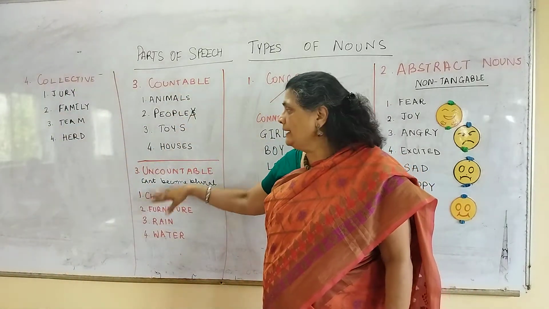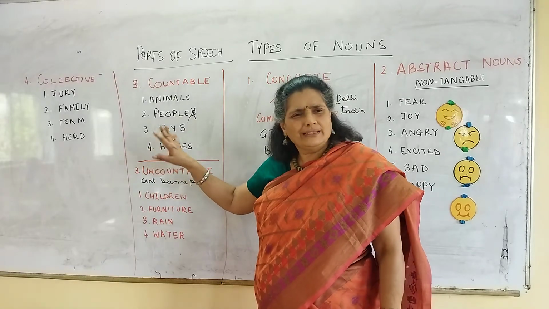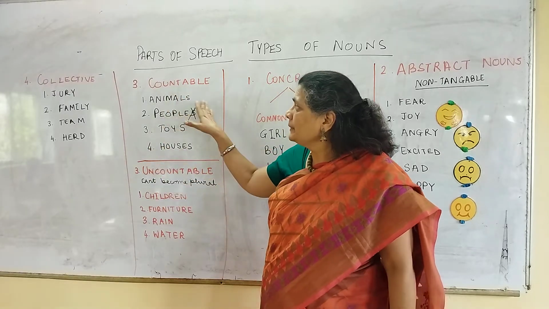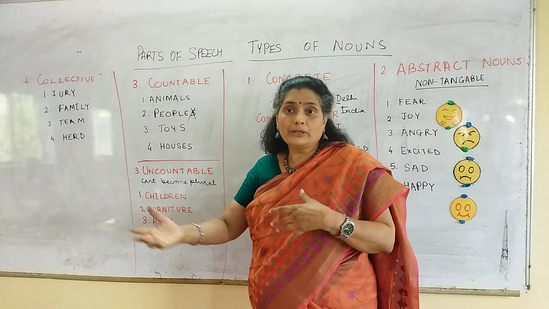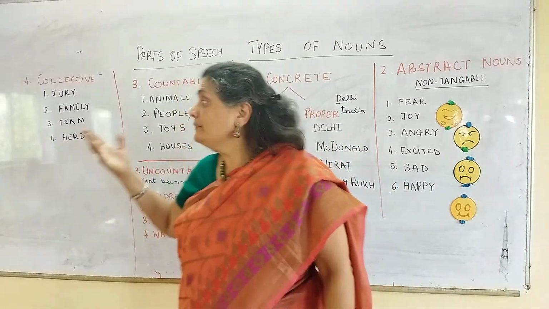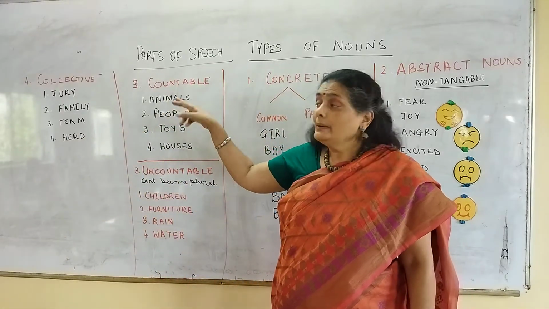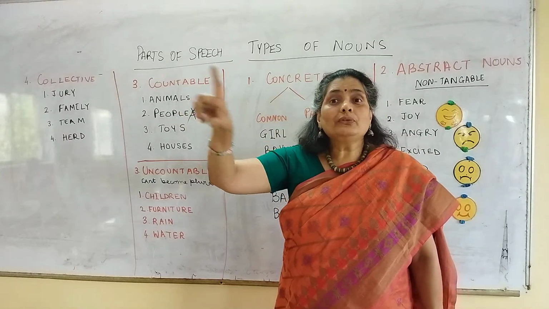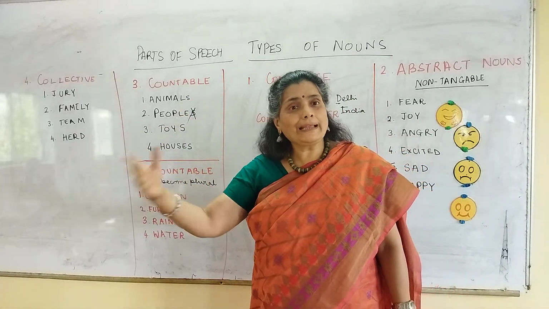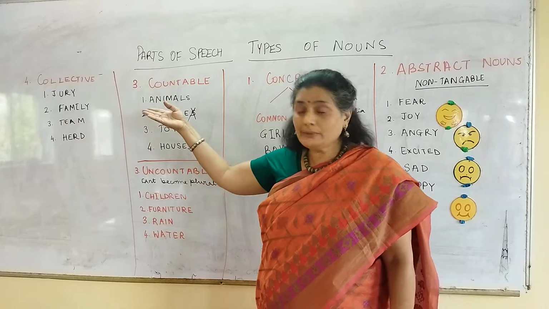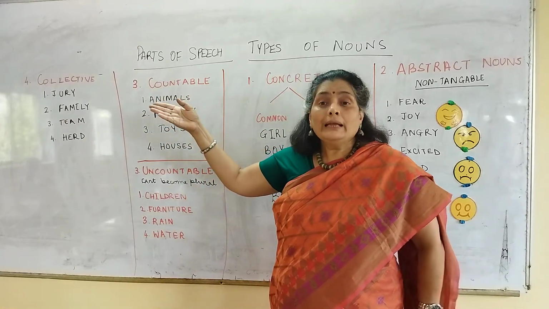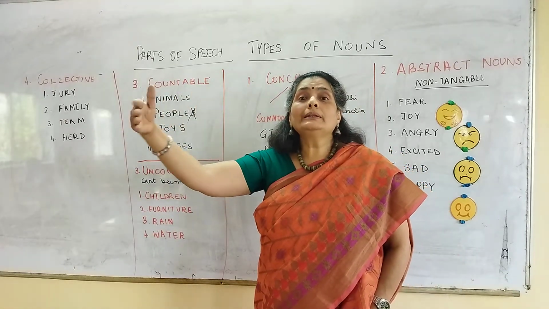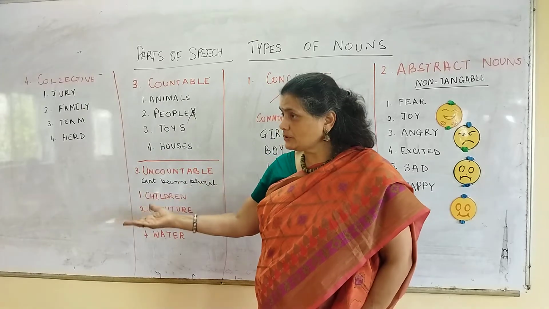Countable nouns and uncountable nouns. These are very simple. For example, countable nouns are where you can measure the number, as I mentioned over here, animals, plural. The number of animals in the zoo. There are 6 animals in the zoo. So this becomes a countable noun. Right? There are 5 people in the market or on the bus stop.